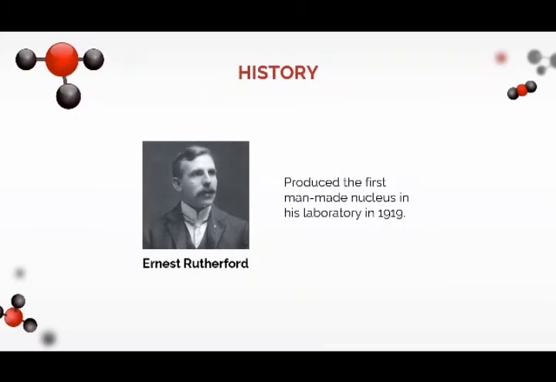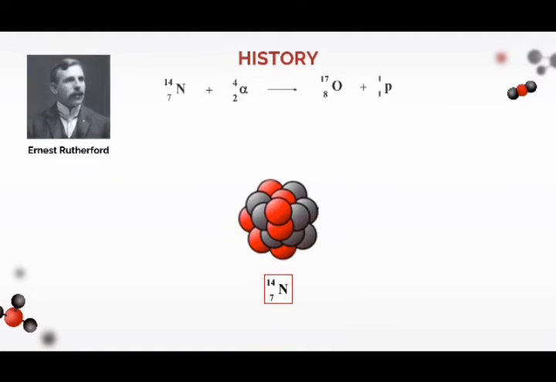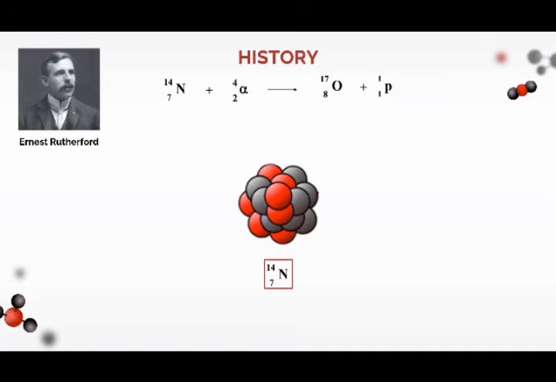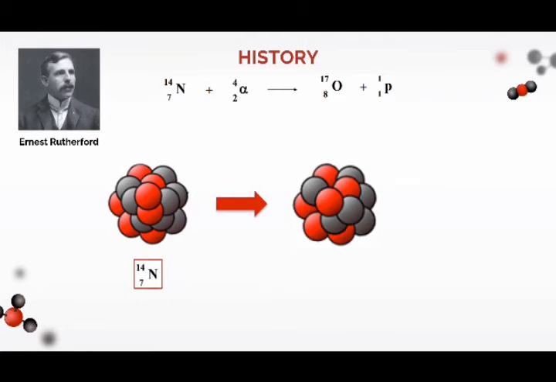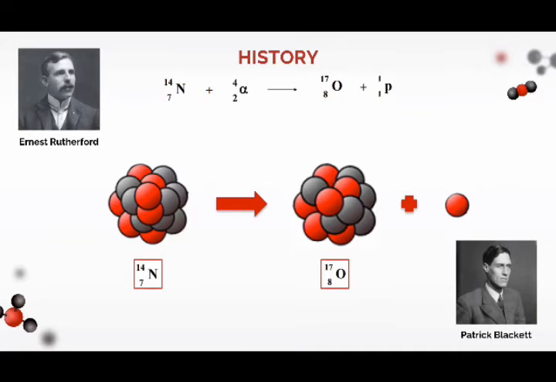For your guidance, the first man-made nucleus was produced by Ernest Rutherford in 1919 by a transmutation reaction. Rutherford explained that when nitrogen-14 is bombarded with a high-speed alpha particle from a natural radioactive isotope of radium, it produces a different nuclide and a proton is ejected from the reaction. A few years later, the product nucleus was identified as oxygen-17 by Patrick Blackett.